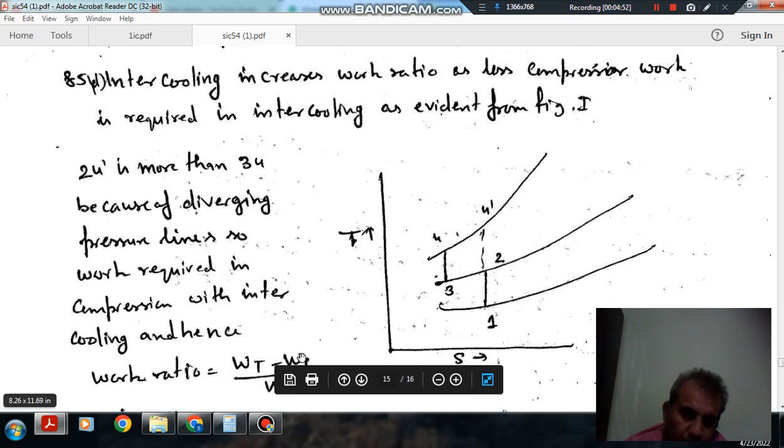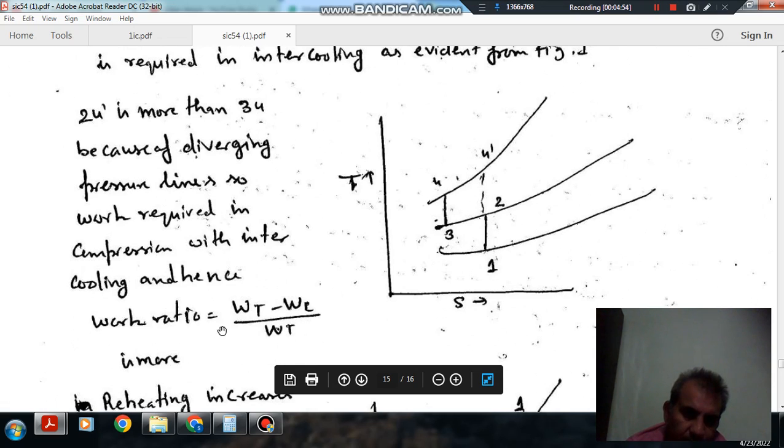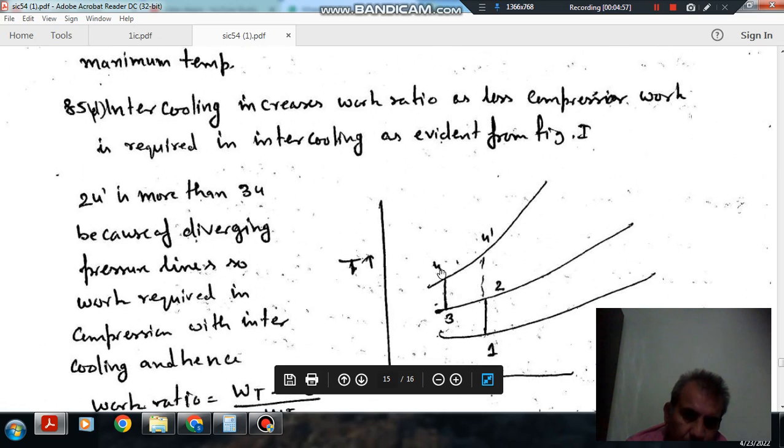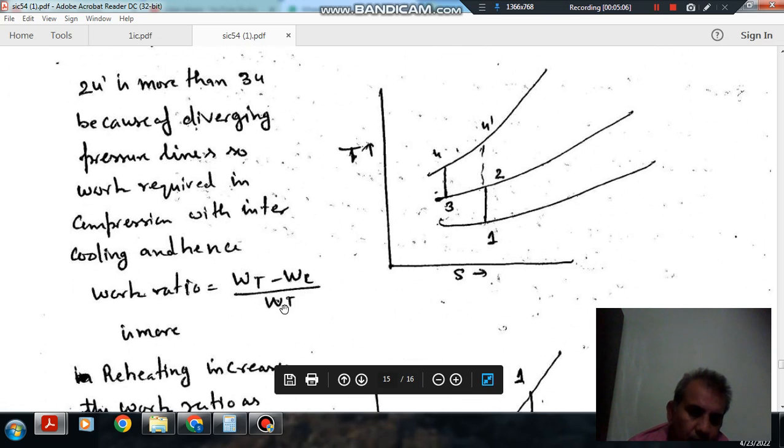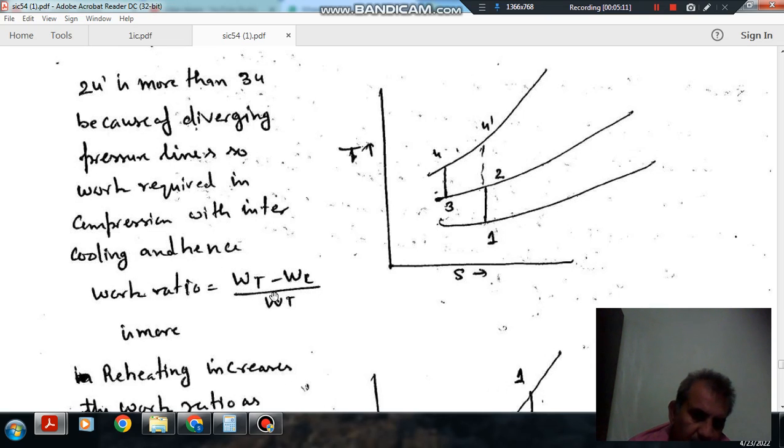Okay, so net work is WT minus WC and WT is your turbine work. Okay, so when we take intercooling, it reduces WC because of this diverging nature of pressure line as explained in previous video. So as WC will decrease, work ratio will increase because WT will remain same.